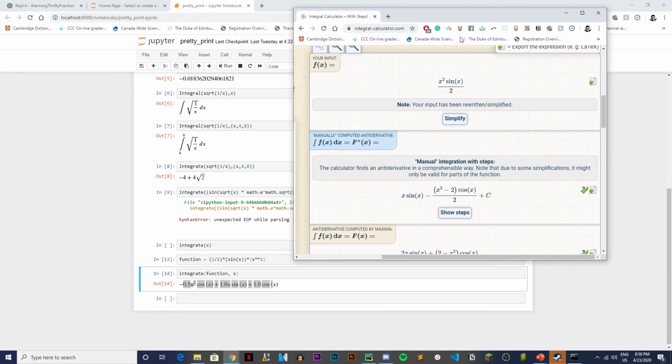So x sine of x is over here, and cos x: sine of x plus cos x, because you distributed your minus and it's plus cos x, and then you have your x squared cos x over 2 with a negative sign. So it's the same thing. And here I guess they didn't put the plus C, but see, we get the same answers. It's pretty damn cool, right?